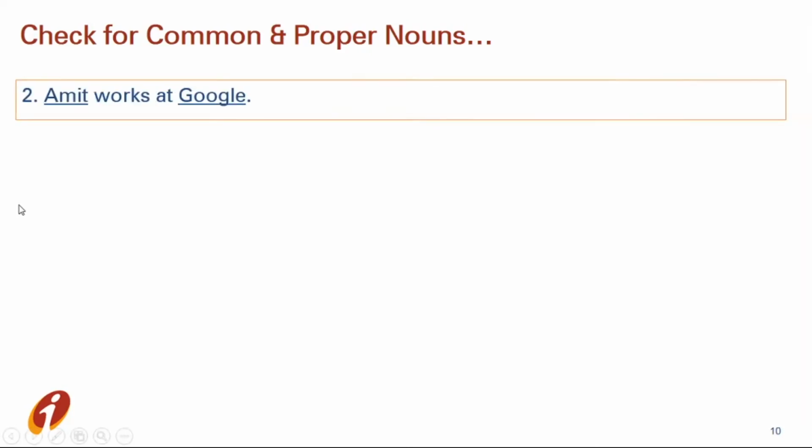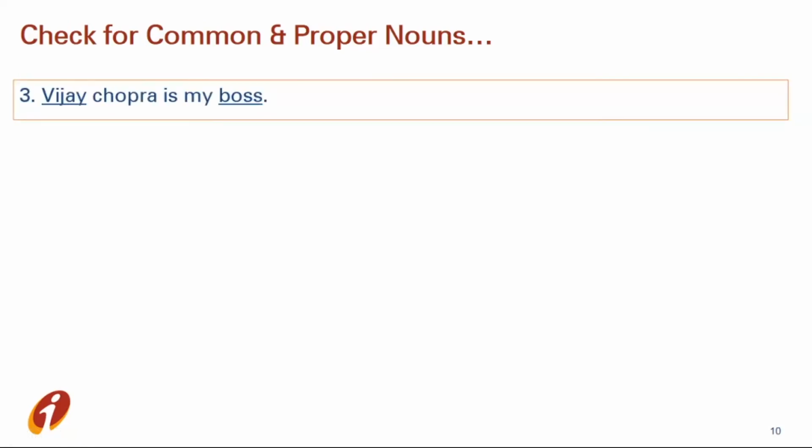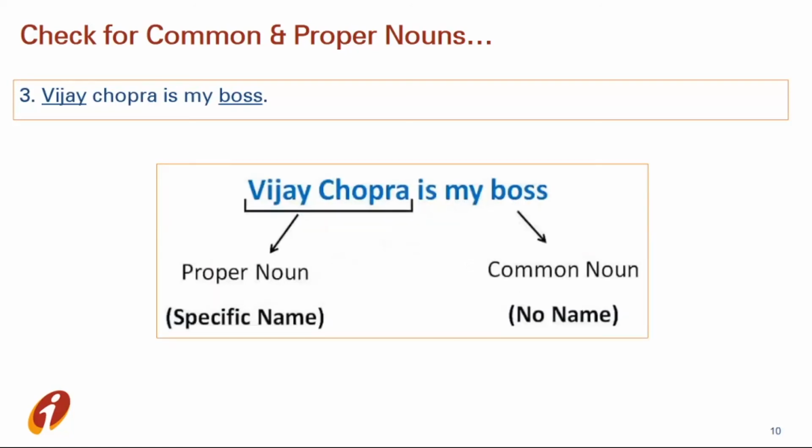But in this sentence, Amit works at Google. So Amit is a specific name of a person, that's why it's a proper noun. And Google is a specific name of a company, that's why it is also a proper noun. Here we have one more example. Vijay Chopra is my boss. So in this sentence, Vijay Chopra is a specific name of a person, that's why it's a proper noun. And for boss, there is no specific name, that's why it's a common noun.